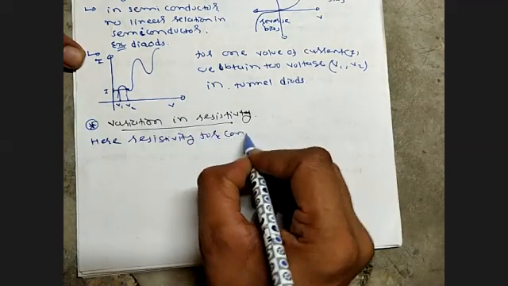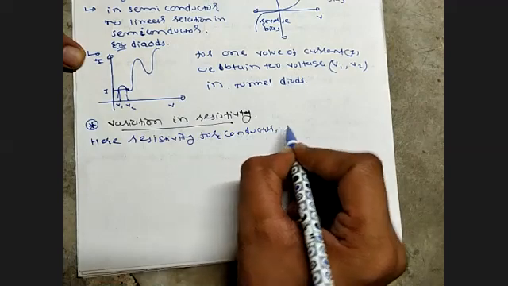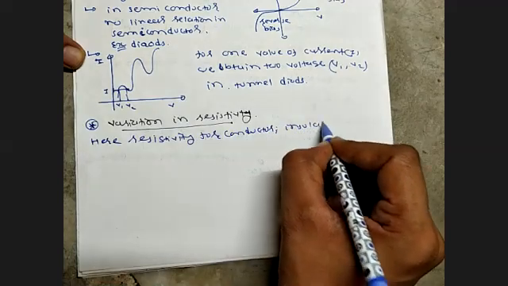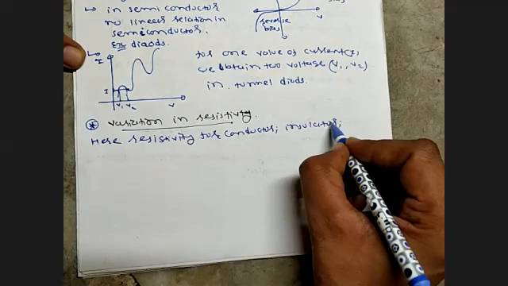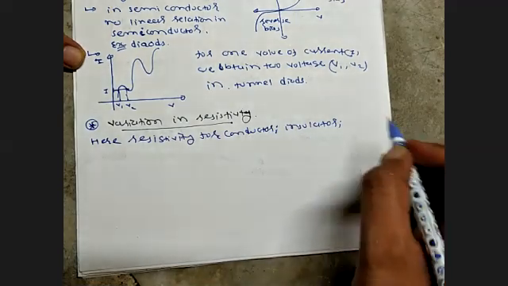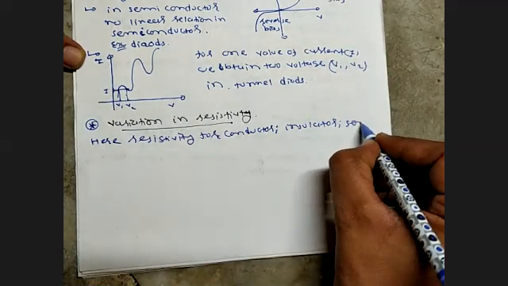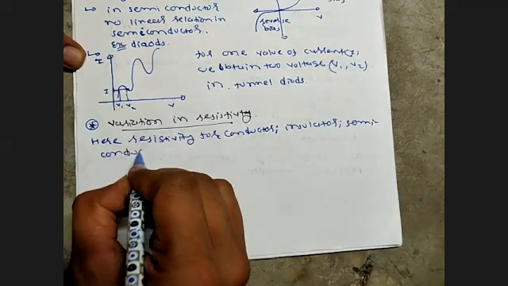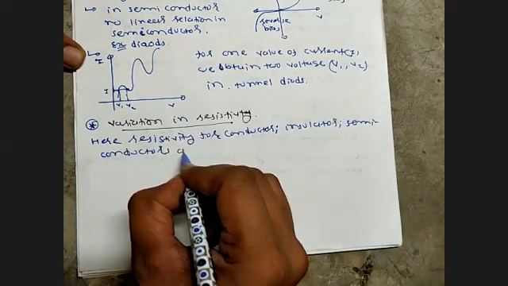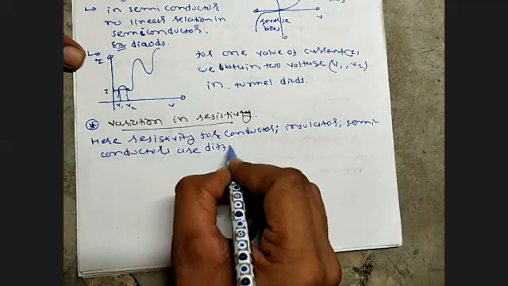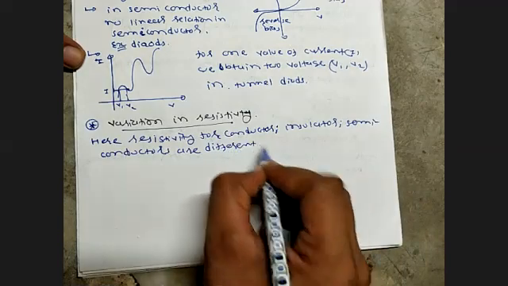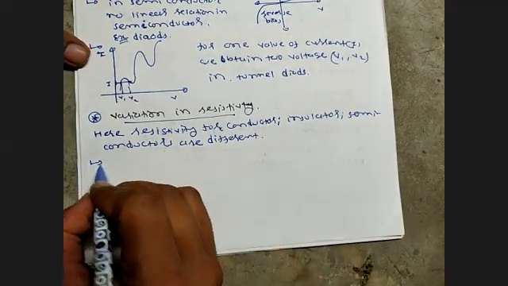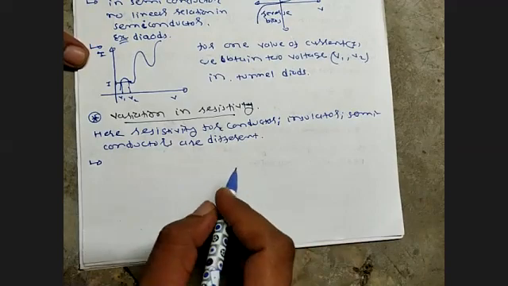Resistivity for a conductor, for an insulator, and what is a semiconductor? Semiconductors are different. So how can one understand this? First of all, to understand that